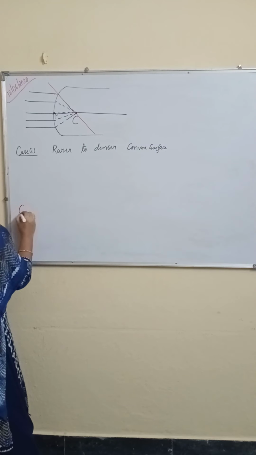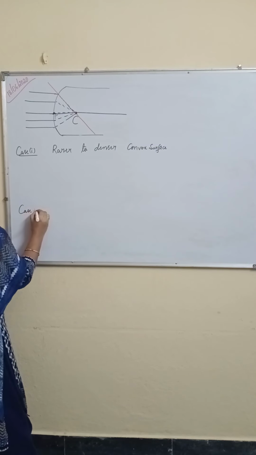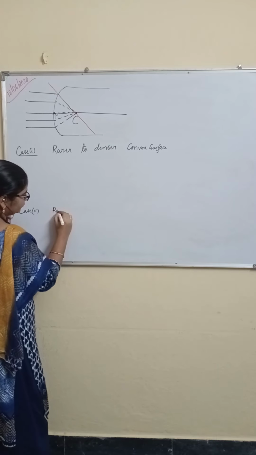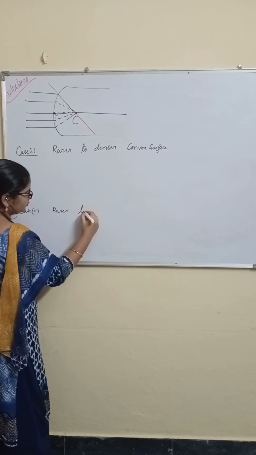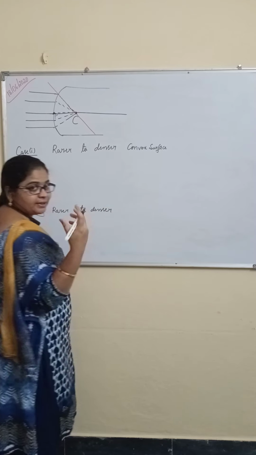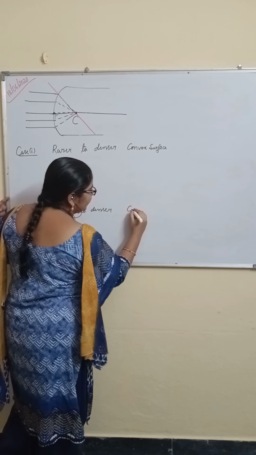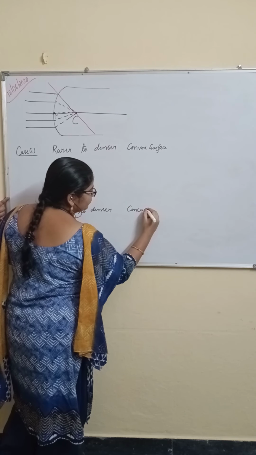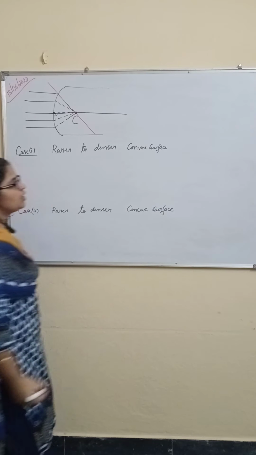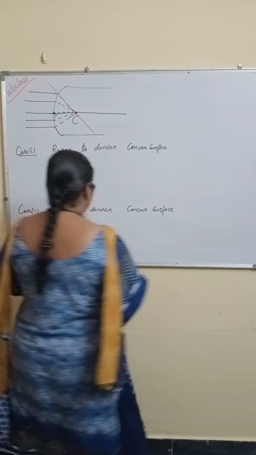Case 2. Same, rarer to denser, and the incident light ray meets a concave surface. Similarly, case 3, case 4.